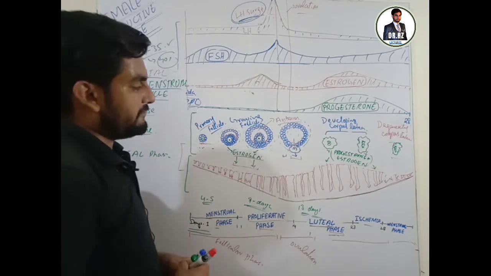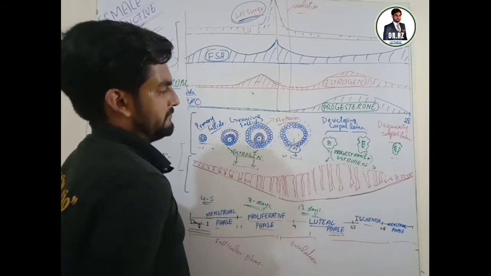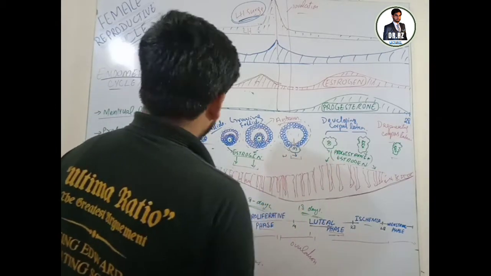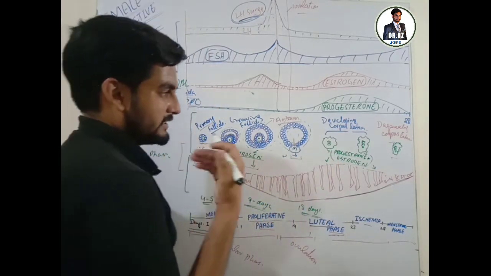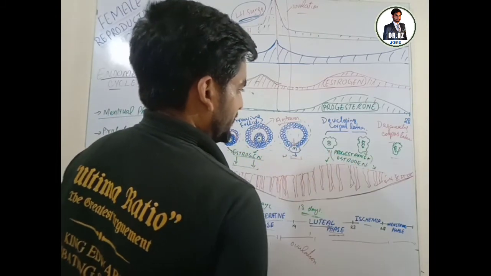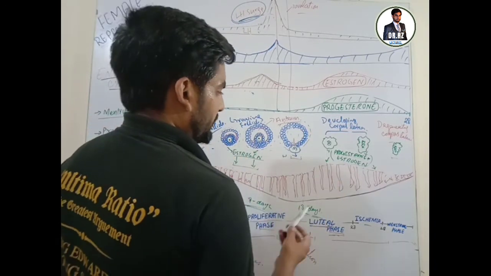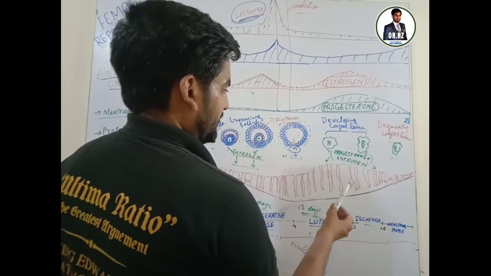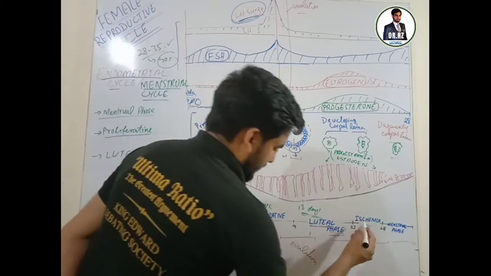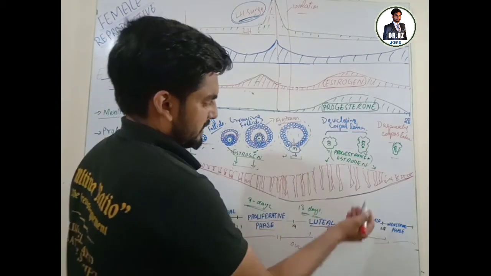We have studied that if fertilization occurs, there is formation of the corpus luteum of pregnancy. If fertilization does not occur, the corpus luteum starts degenerating and forms the corpus albicans, a white scar structure. So there is also degeneration in the development of the endometrial wall. It is being shown here as ischemia.